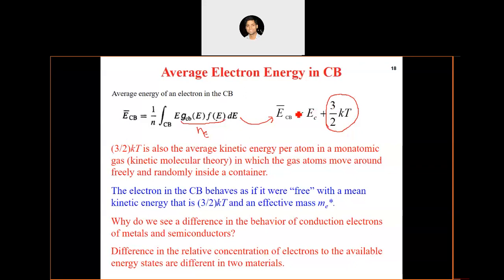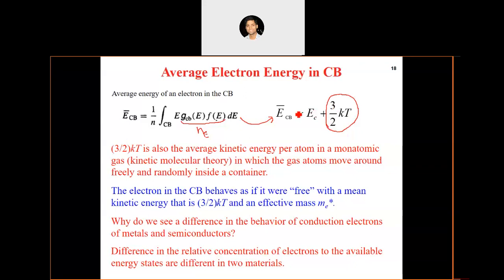This is quite interesting, that this is the fundamental difference between metals and semiconductors. If you remember, the average energy of an electron in the case of a metal was completely independent of temperature. It was simply 3/5 times the Fermi energy, which is very weakly dependent on temperature.